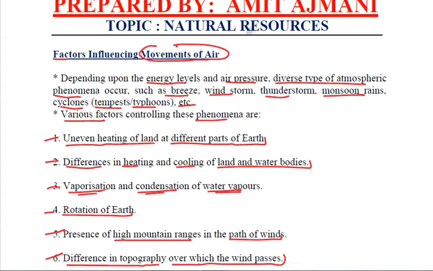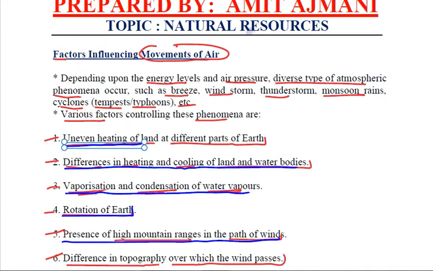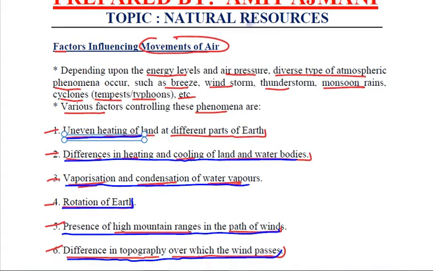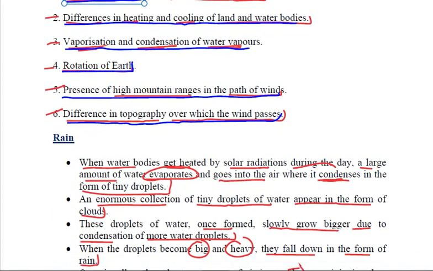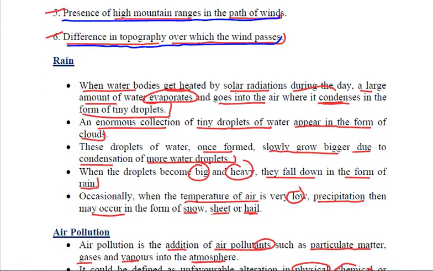There are various factors influencing the movements of air, like uneven heating of land, difference in heating and cooling of land and water bodies, vaporization and condensation of water vapors due to the rotation of Earth, presence of high mountain ranges in the path of wind, and difference in topography over which the wind passes. Then we studied a bit about rain. How exactly is rain formed? We already know, right? Quite simple topic.